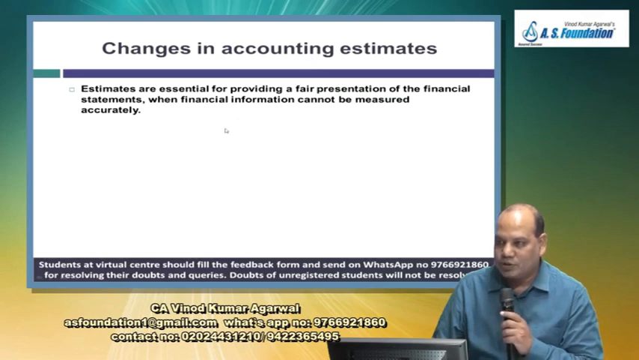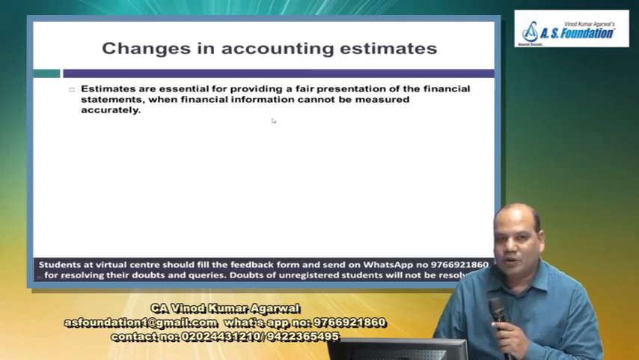For example, provisions. The simplest and the best example is provision. Provision for gratuity is an estimate only. Provision for warranty expense is an estimate. Provision for taxation is also an estimate. Allowance for bad debt is an estimate. Useful life of a property, plant, equipment item is an estimate. Residual value of a property, plant, equipment is an estimate.